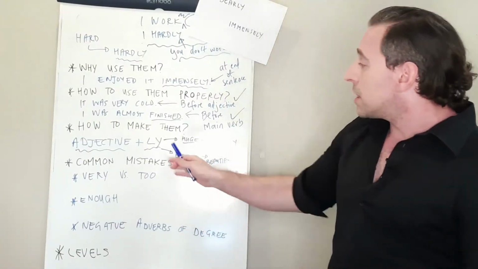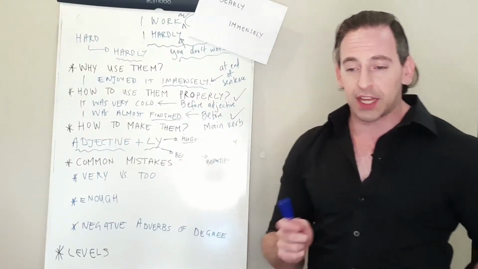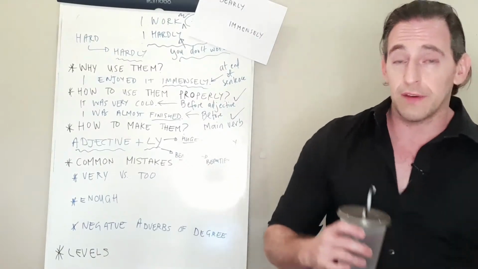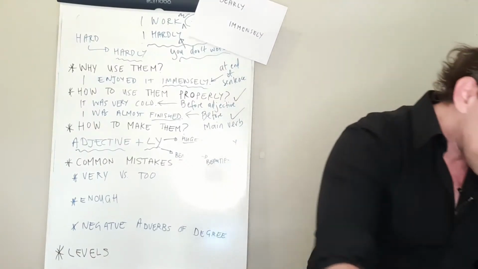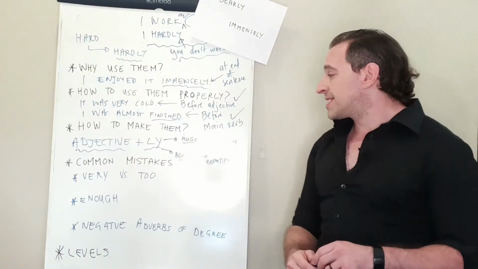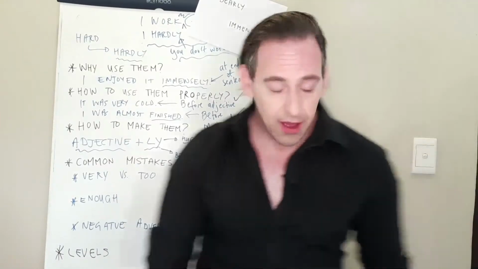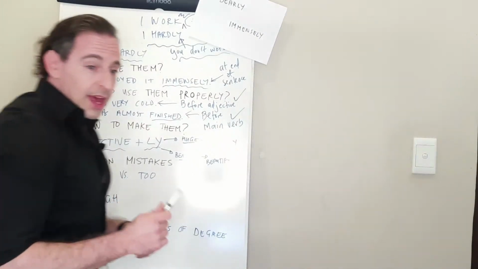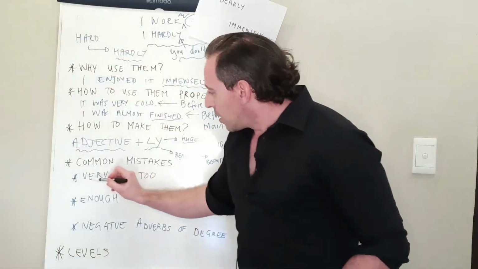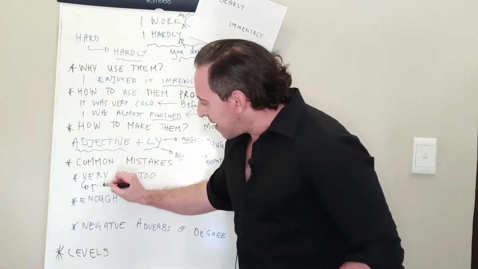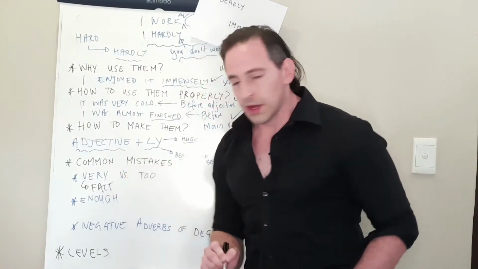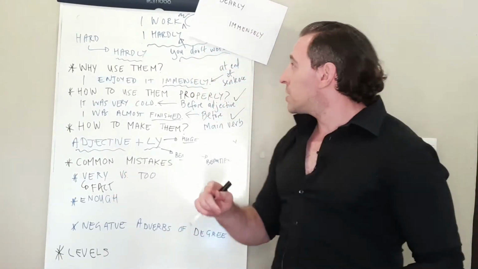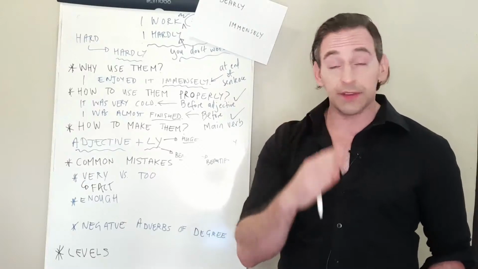All right, let's go to common mistakes that occur with adverbs of degree. So the first common mistake is very versus too. And what do they mean? Very is a fact. It was very cold. That is a fact.